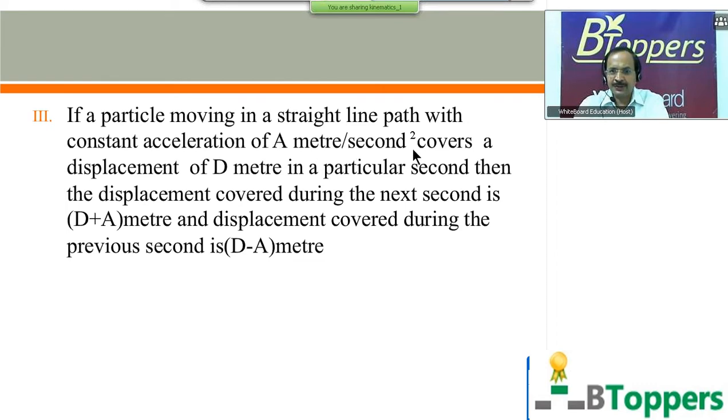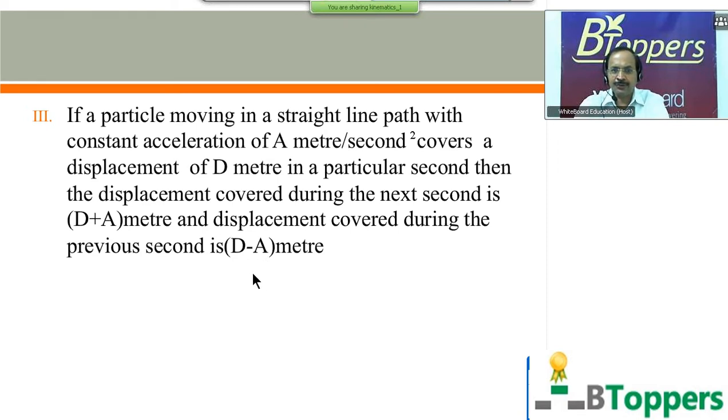So the acceleration is a meter per second square, and the displacement covered in the particular second is D meter. Then the displacement covered in the next second will be D plus a meter. The displacement covered in the previous second is D minus a meter. Of course, these conclusions can be directly used for objective questions, multiple choice model. But I would like to show you the calculation behind this conclusion.